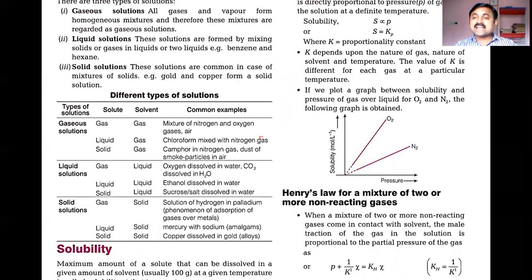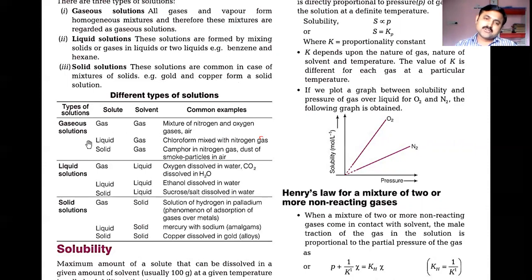A liquid and gas mixture: where gas is the solvent, we'll call that a gaseous solution. From a chemistry point of view, chloroform mixed with nitrogen gas is one of the best examples. Likewise, a solid and gas mixture: if you take gas as the solvent, camphor in nitrogen gas and dust or smoke particles in air also come under this category of gaseous solutions.